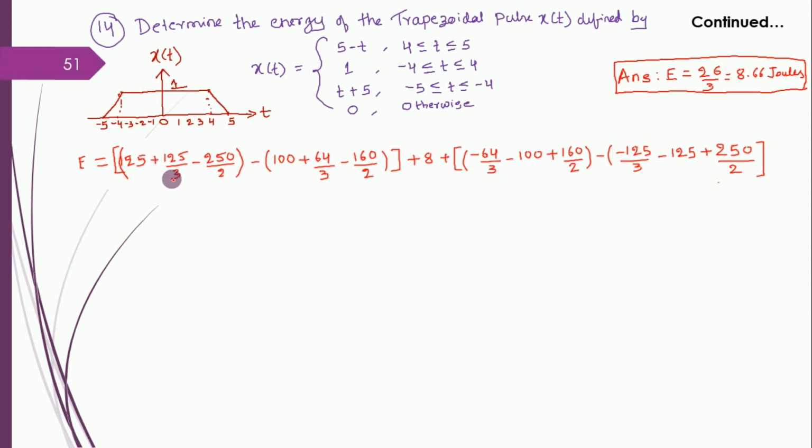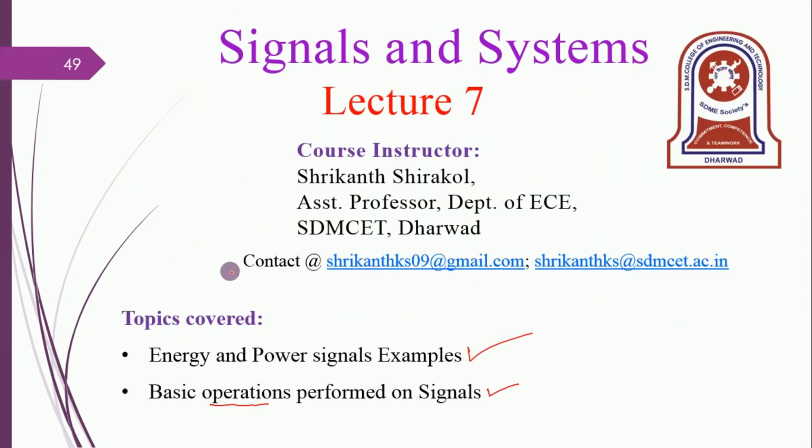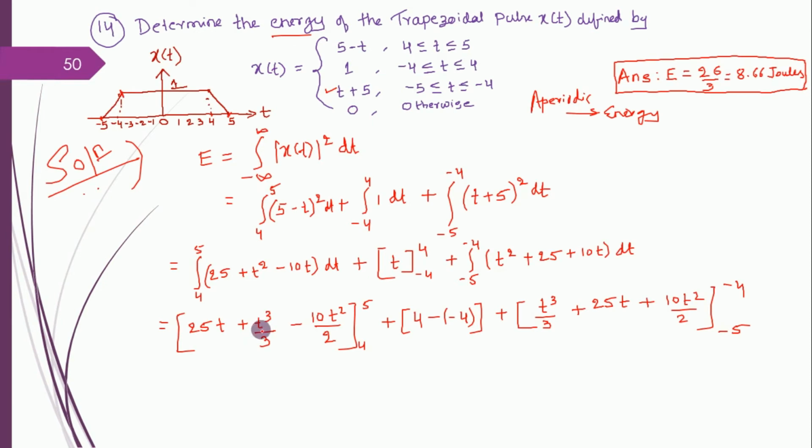So here 125 by 3, because when I substitute t with 5, you will get 5 cube, 5 cube is 125. Similarly t square is 5 square, 25, 250 by 2, I can cancel it later on.